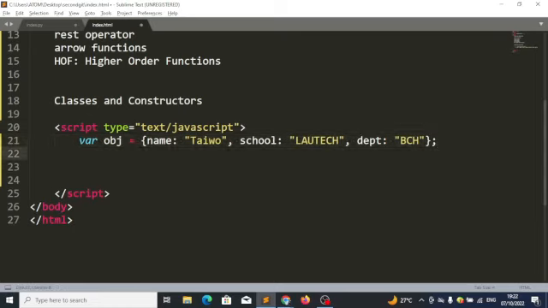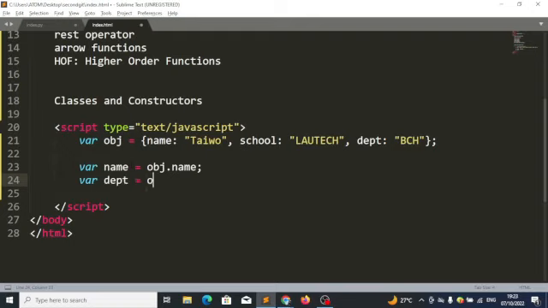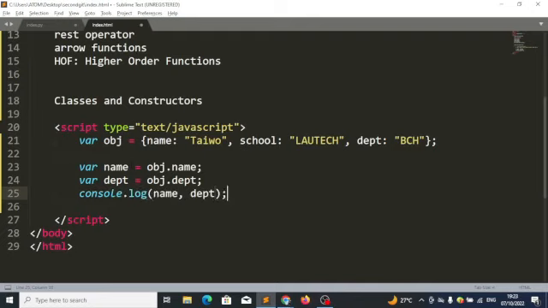So let's say I want to create a variable called name, and I want the value to be the name here. I want to create another variable called department, and I want the value to be this PCH. Let's just look at those two for now. With ES5, I would have done it like this by saying name equals obj.name, then department equals obj.department. So that if I now say console.log name, department, I will see the name and the department.